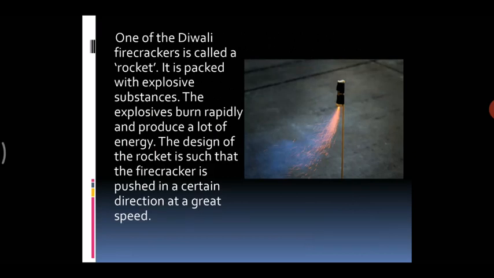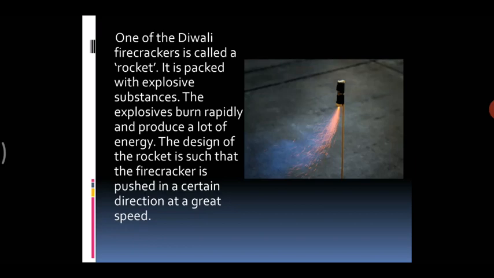One example, just see in the slide, is one of the Diwali firecrackers, called a rocket. It is packed with explosive substances. The explosive burns rapidly and produces a lot of energy. The design of the rocket is such that the firecracker is pushed in a certain direction at a great speed.